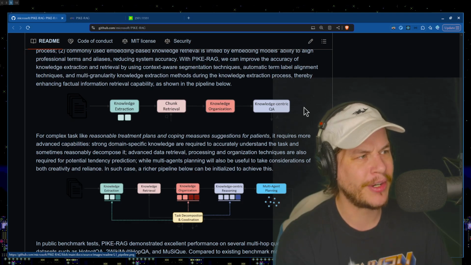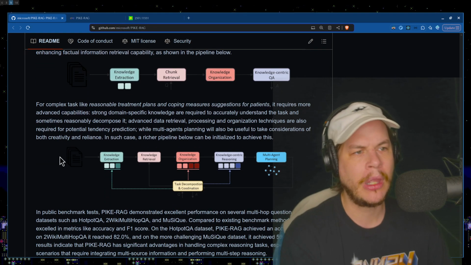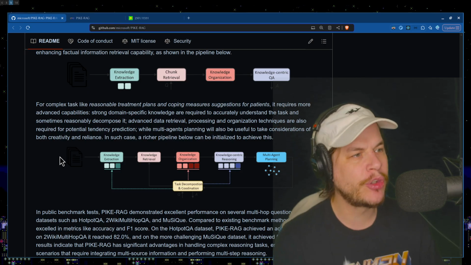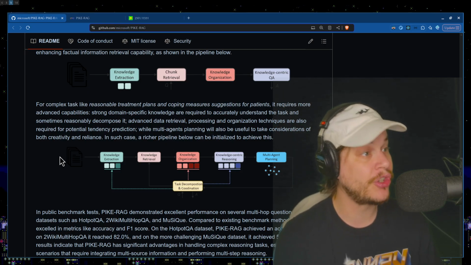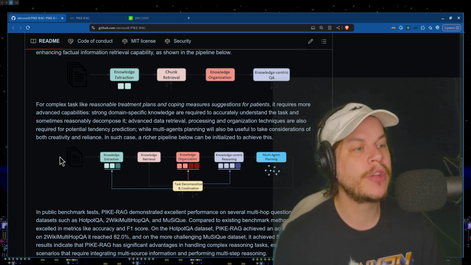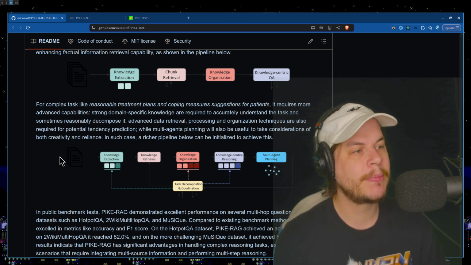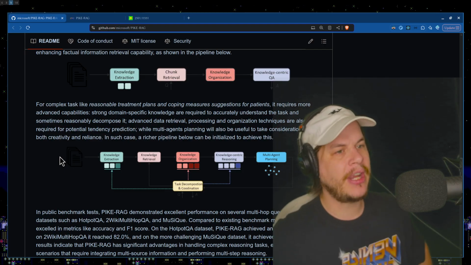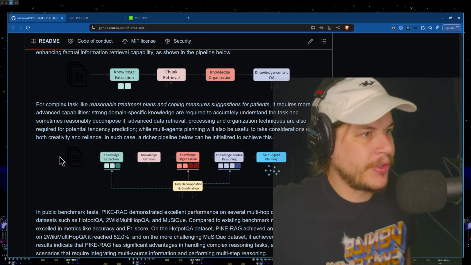It goes through the organization. It comes out an answer. For complex tasks like reasonable treatment plans and coping measures suggestions for patients, we have a lot of doctor talk in here. What are you doing, Microsoft? It requires more advanced capabilities. Strong domain-specific knowledge is required to accurately understand the task and sometimes reasonably decompose it.